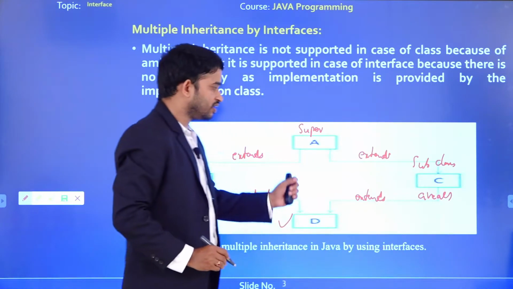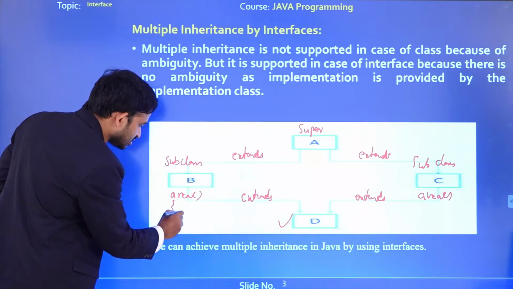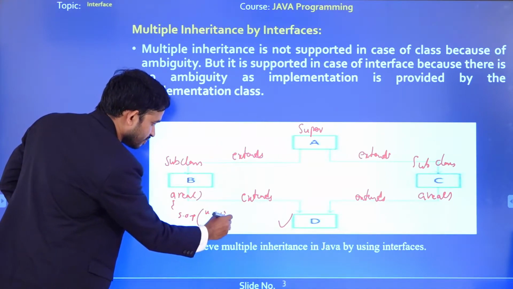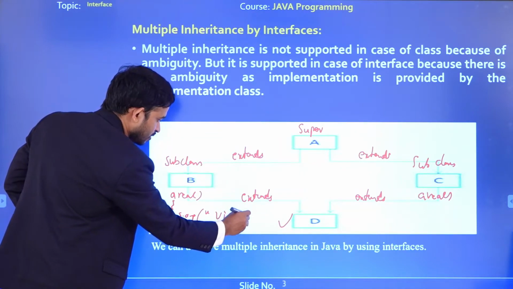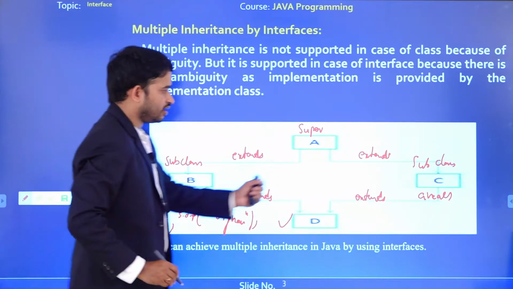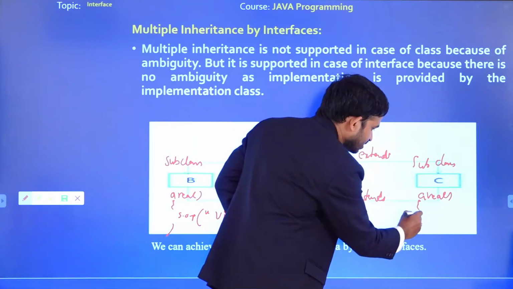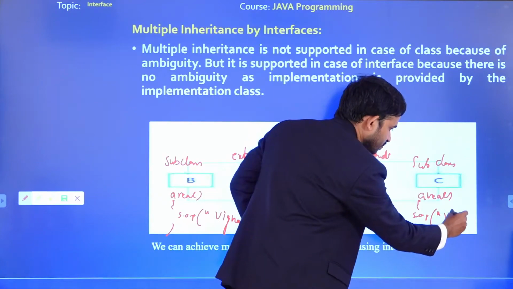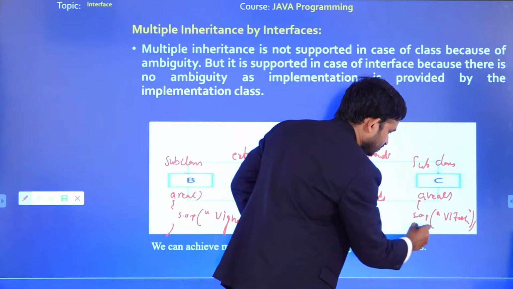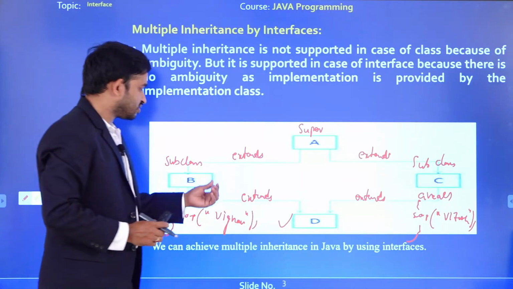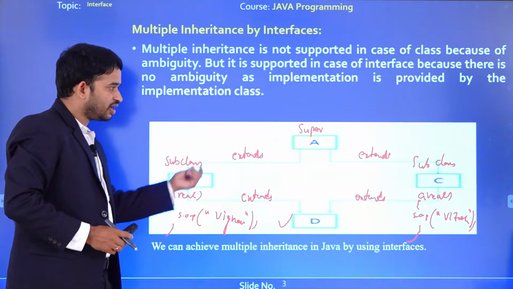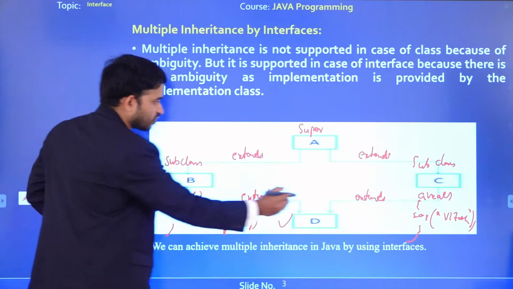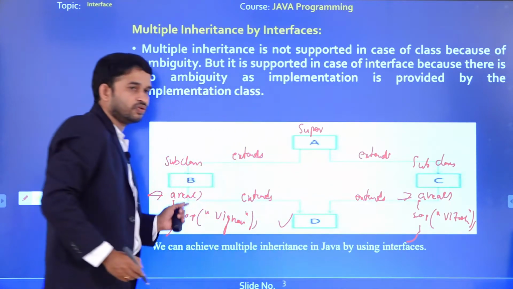For example, the implementation of this area in B contains System.out.println, for example, Vignan. Here the implementation of this area method in C contains System.out.println Vizag. Here the methods we used in B and C, the name of the method is same, area, but implementation wise both are different.